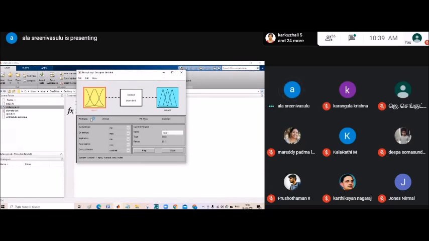Now go to file, click on file, import from file.